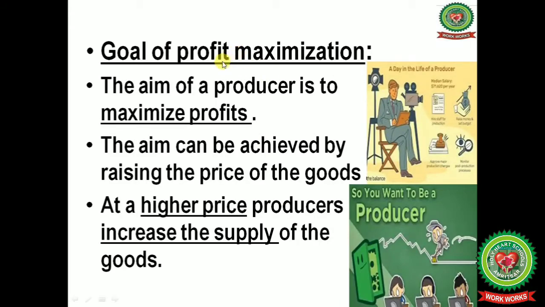Next one is goal of profit maximization. The aim of a producer is to maximize profits. The aim can be achieved by raising the price of the goods. At a higher price, producers increase the supply of the goods.